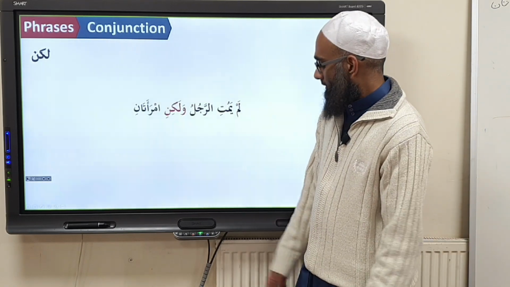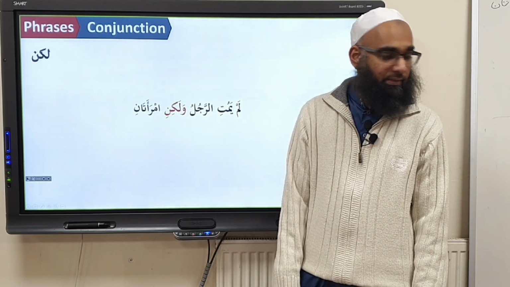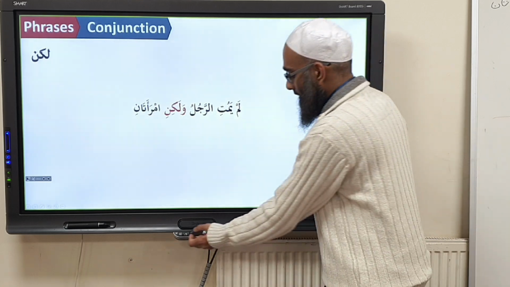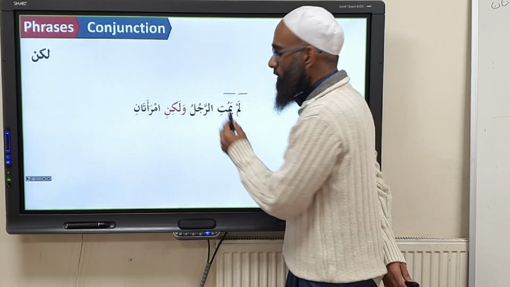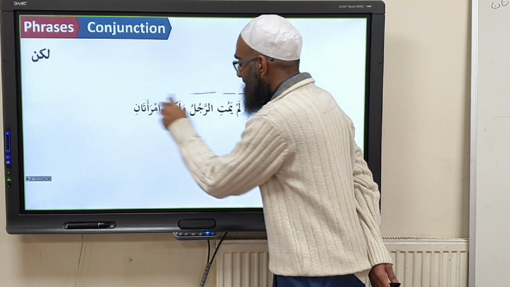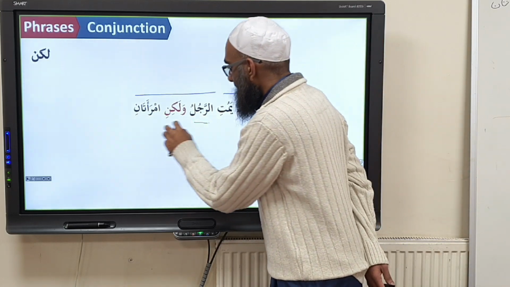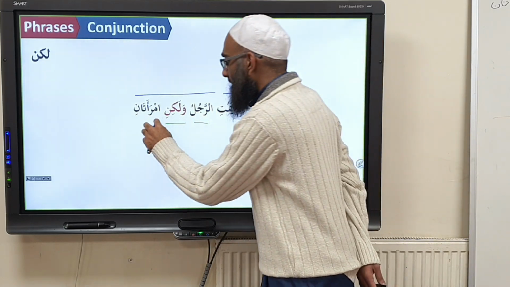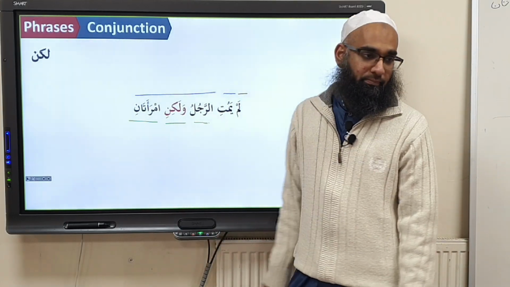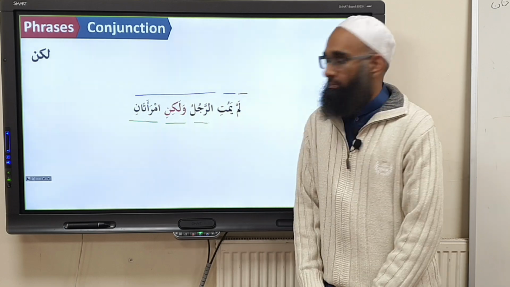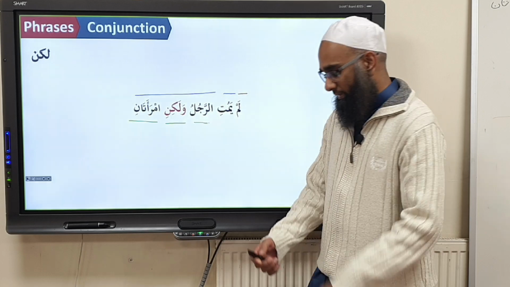Another example. Lam yamut ar-rajul walakin imra'atan. Your turn. Lam is harfu nafyin, yamut is fi'l, ar-rajul is fa'il until the end. And then ar-rajul becomes ma'tuf alayh, walakin harfu atf, and imra'atan becomes ma'tuf. Translation. The man did not die. However, the two ladies died.